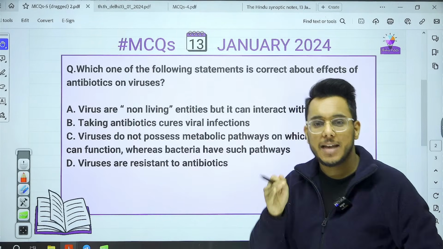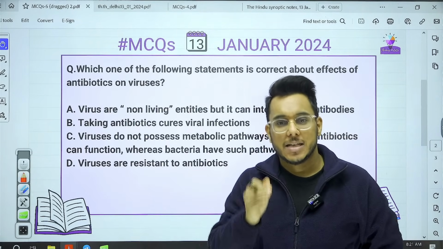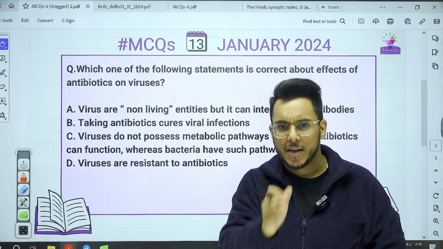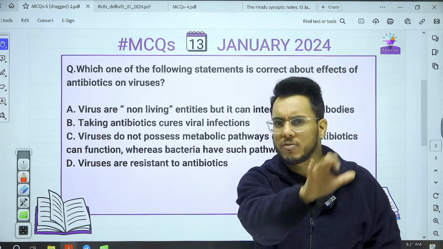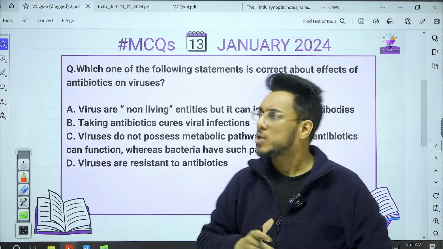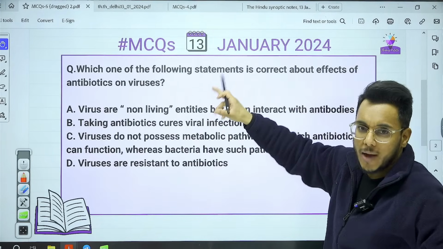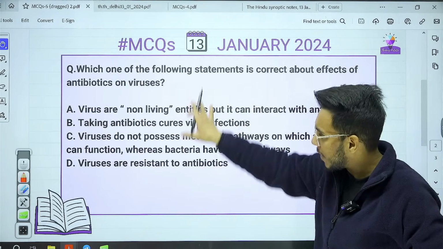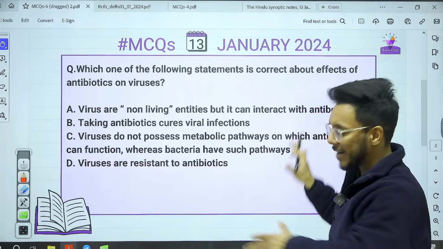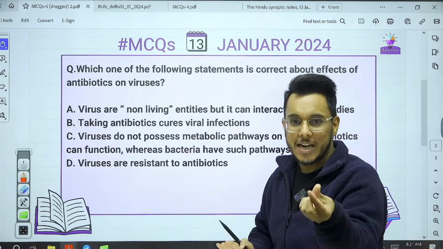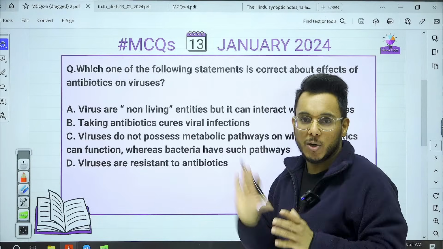Because recently NCDC has released the report on antimicrobial resistance in India, and so many articles have come in this direction in the previous days. So with respect to antibiotics and their effects on viruses, bacteria, etc., we have framed this question. It might look a little bit difficult, but if you use your basic understanding and common sense, you will be able to solve it.